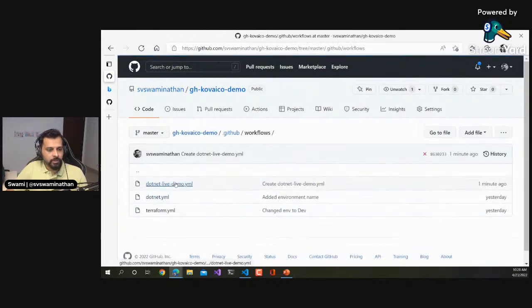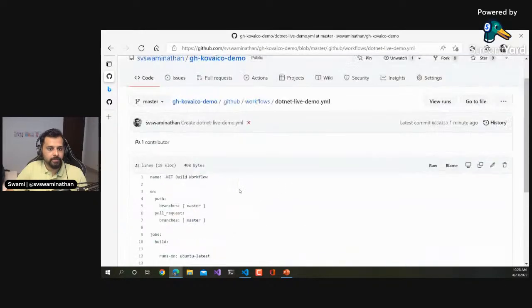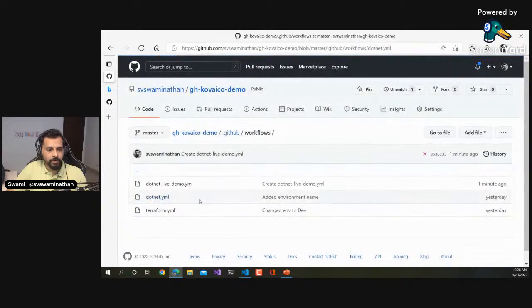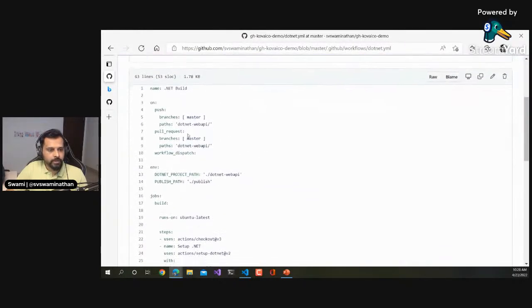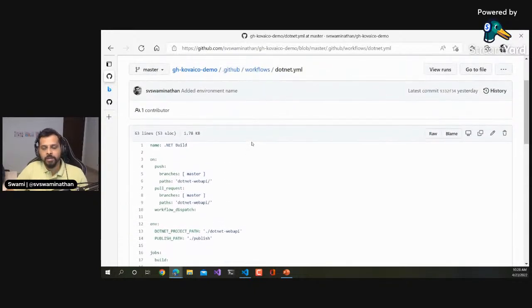So to fix it, you can go inside this and set up whatever the build path and other things are, which is exactly what I've done in this particular file. If I now take reference of this, I've given the paths as .NET Web API. This is another interesting thing, and one of the things which I want to stress. That's why I created the repository in this way. It's a single repository which has both your code plus your infrastructure. And this workflow is specific to your .NET code, and that .NET code resides within this particular path in my root directory.